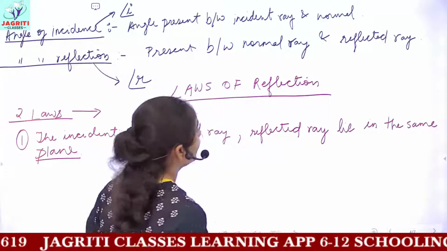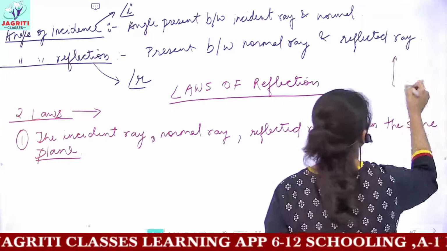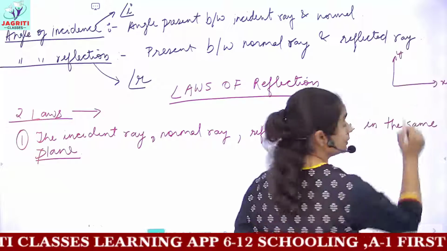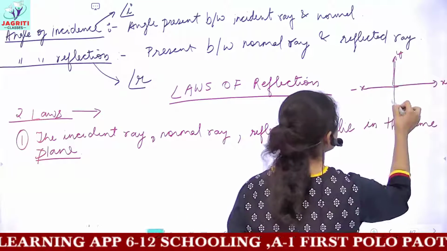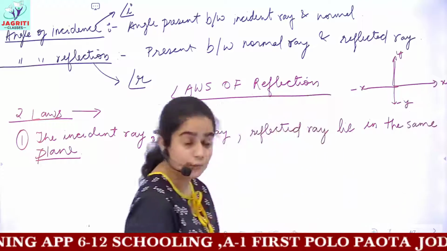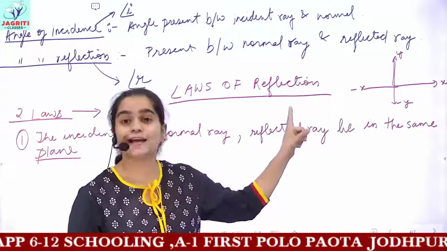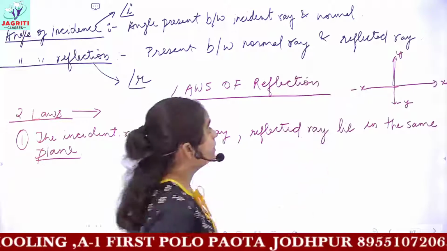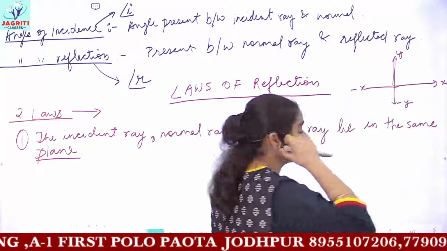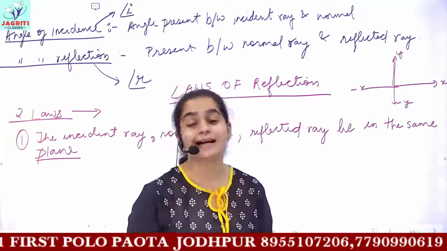I hope you have done in maths, you have x and y axis, and then a minus x axis and a minus y axis. So these are the four axes, and this whole figure is called the Cartesian plane.